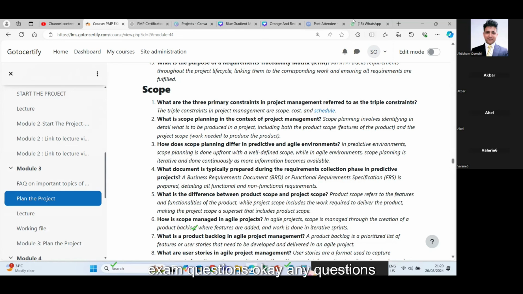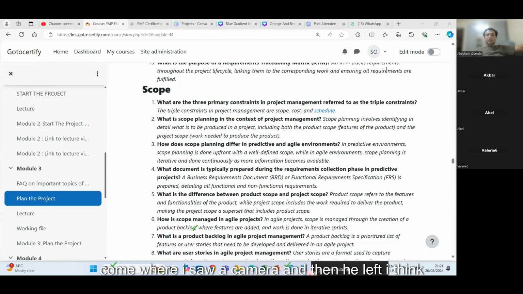Okay, any questions? Okay, sir. No questions, Abil? Valeri, no question. Akbar, Kamar, I saw Kamar and then he left, I think. Akbar: Yeah, Kamar is not here, but I'm clear on this scope.